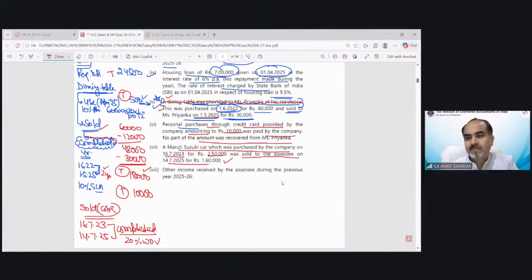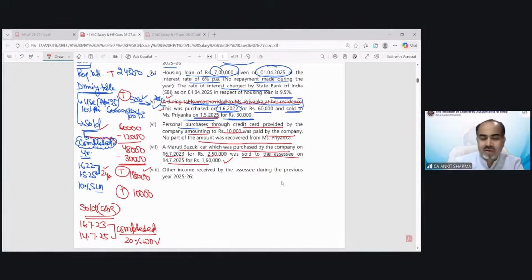Navneet is saying, sir, if someone assumes that she's using. No, you cannot assume it. Because in point number 5 that has been given, it was provided to Priyanka at her residence, so you can assume that she was using the dining table. But in case of car, it has not been written that the car has been provided to the employee. It has been just sold to the employee after a certain time. So you cannot take that assumption. That would be a wrong assumption.